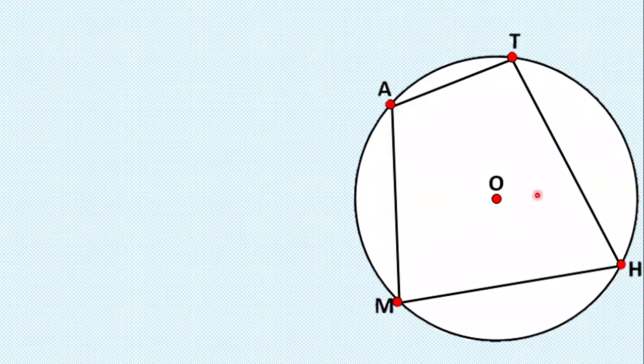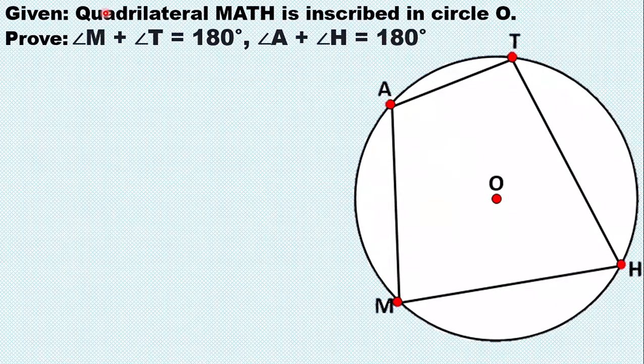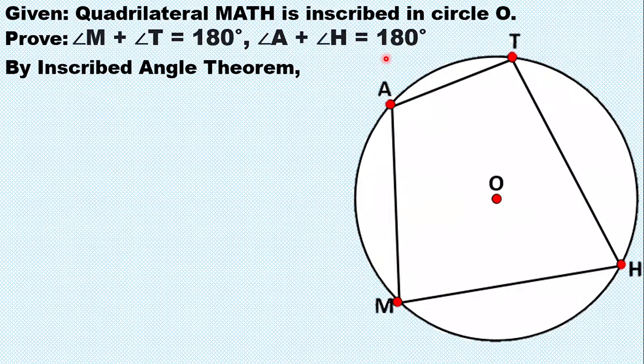Okay, so in this figure, we have circle O. Quadrilateral MATH is inscribed in circle O. Prove that angle M plus angle T is 180 degrees, and angle A plus angle H is 180 degrees. So by the inscribed angle theorem, we have angle M is 1/2 of arc ATH.